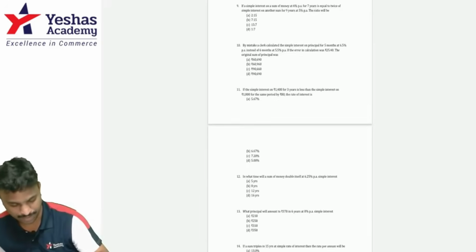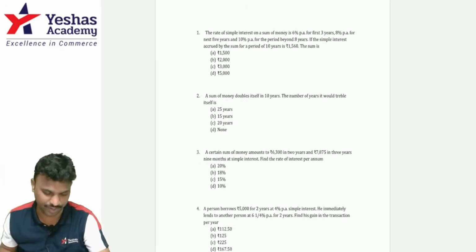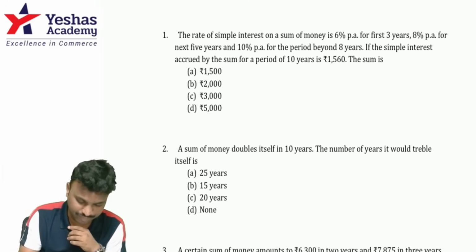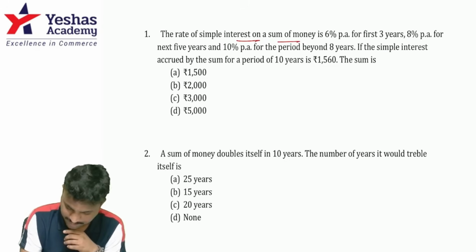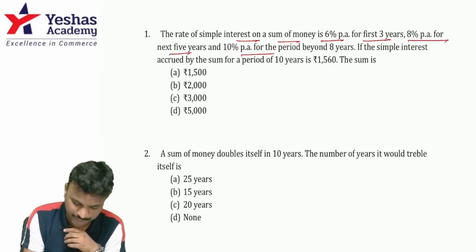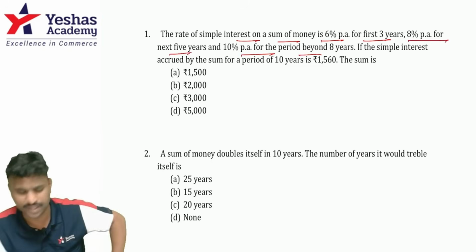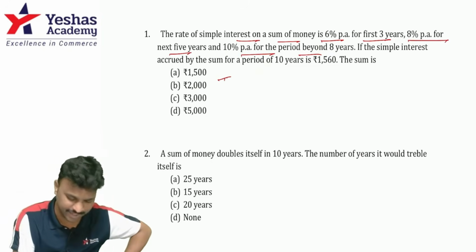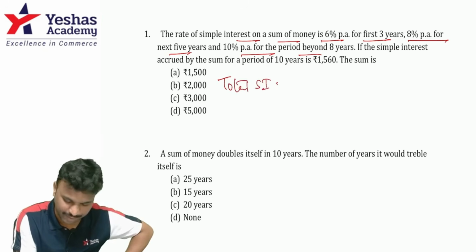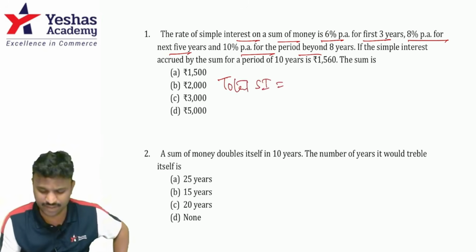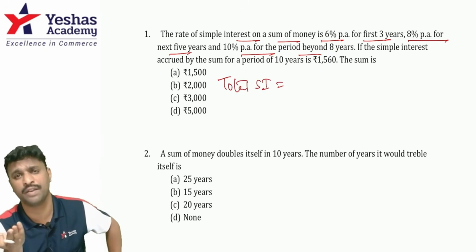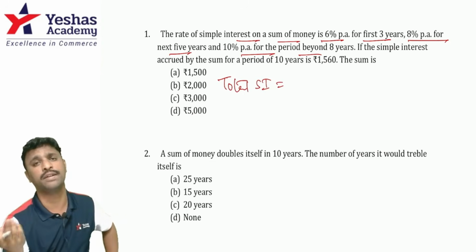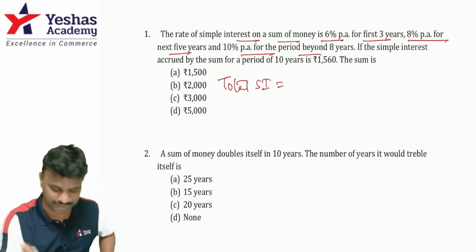Let us now start solving the questions on simple interest and compound interest. Let's look at the first question. The rate of simple interest on a sum of money is 6% per annum for the first 3 years, 8% per annum for the next 5 years, and 10% per annum for the period beyond 8 years. You can clearly see that the rates of interest are different for different durations. So total SI formula will be, but the principal is the same. They haven't said half of the sum is invested in one scheme and 1/3 in another scheme. Nothing like that. So principal is same.